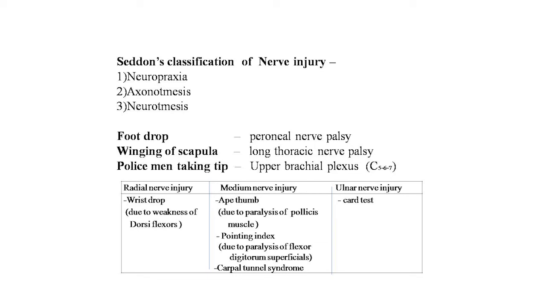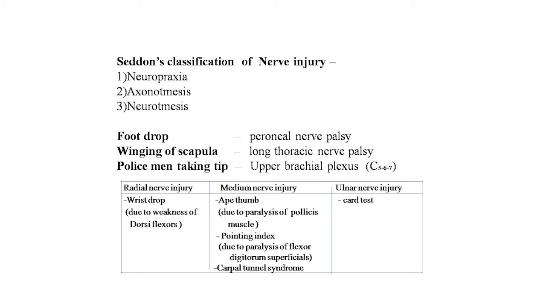Now foot drop. Foot drop means peroneal nerve palsy. Winging of the scapula is due to long thoracic nerve palsy, and policeman's tip is due to upper brachial plexus injury, that is C5, C6 and C7.